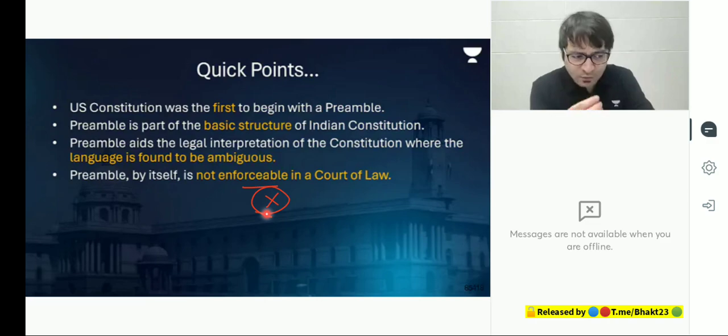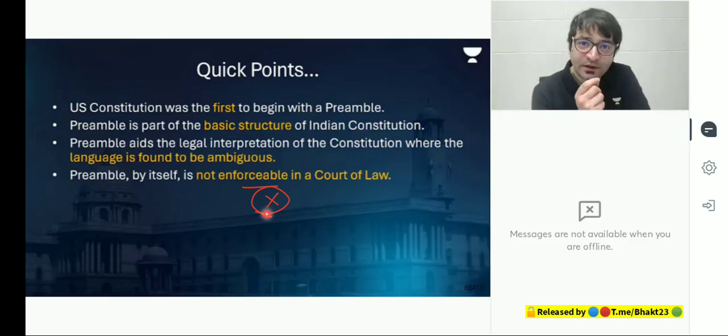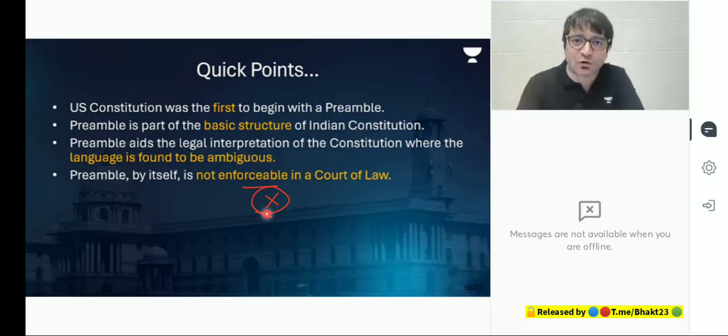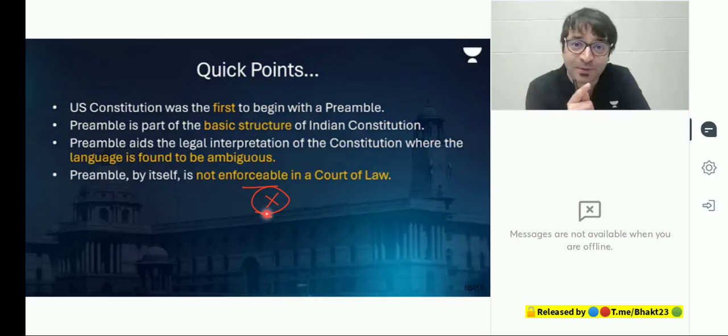What does the preamble say? What are the objectives that we want to achieve through this Constitution? What does the preamble talk about? Equality. So does that mean you can't approach the court to enforce equality? You can, because the right to equality is a fundamental right. The Constitution talks about liberty of thought in the preamble. For that you have freedom of speech and expression. If that fundamental right is violated, you can get it enforced in the court. The preamble talks about the dignity of an individual. If that dignity is violated, you can approach the court, but not because you are violating the preamble, because the right to dignity is a fundamental right under Article 21.